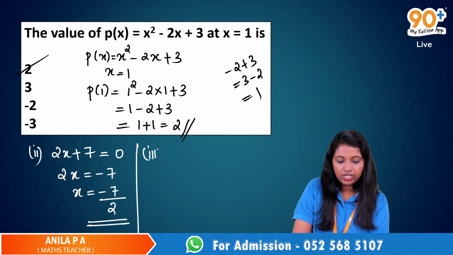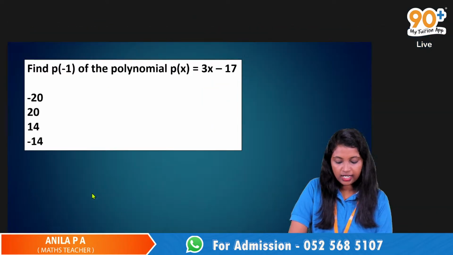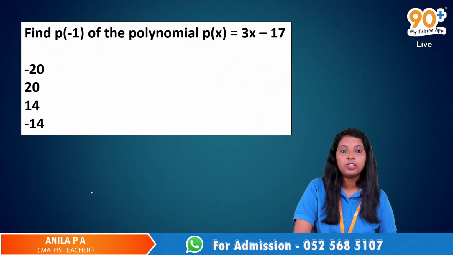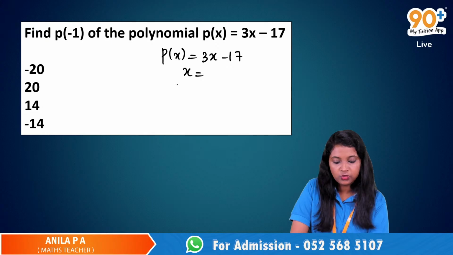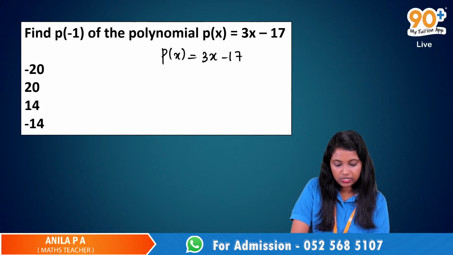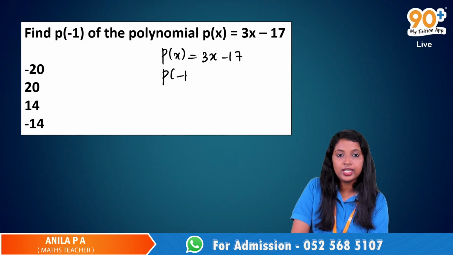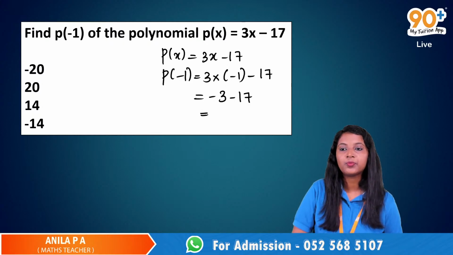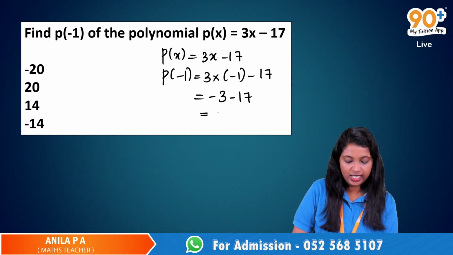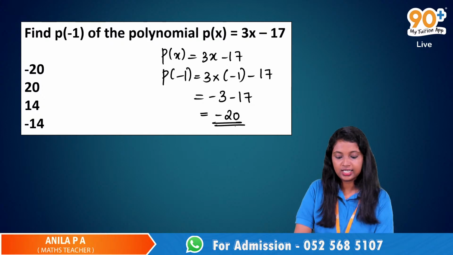Now the third question is p of minus 1 for the polynomial p of x is equal to 3x minus 17. So the polynomial is p of x is equal to 3x minus 17 and x is equal to minus 1, so we have to find p of minus 1. How do we find p of minus 1? It is equal to 3 into minus 1 minus 17. That is minus 3 minus 17 and that is equal to minus 20. Yes. Negative 20 is the correct answer.